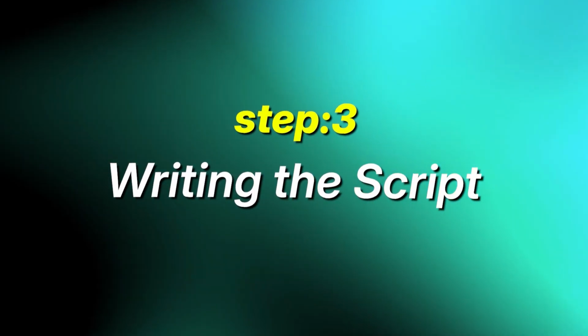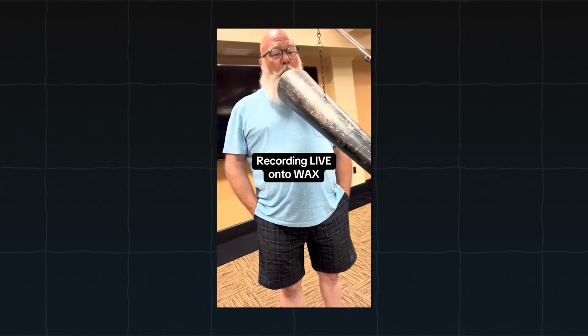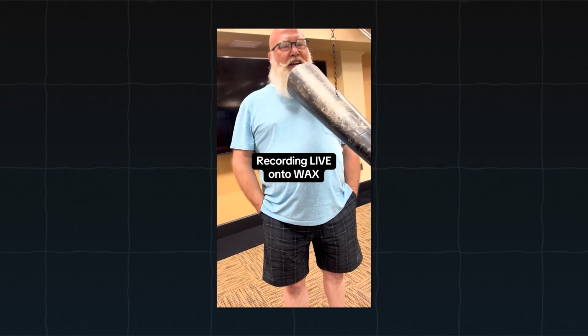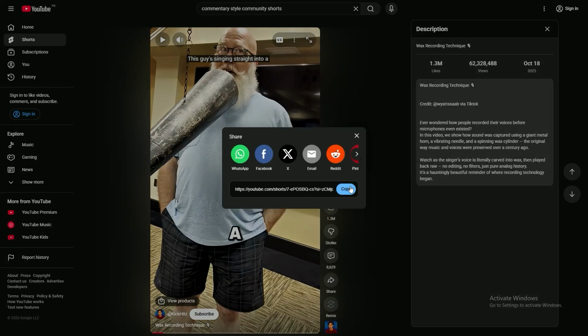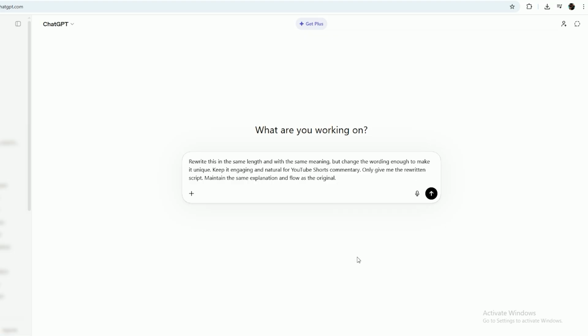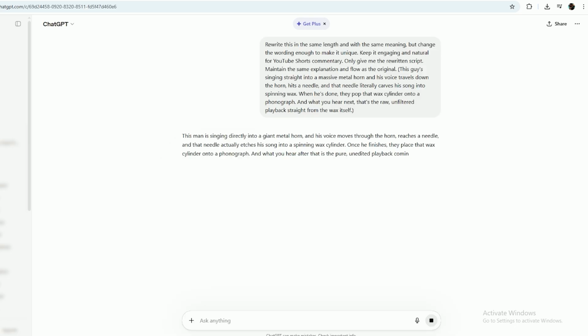Step 3 is writing the script. Once you have the clip, your job is to explain what is happening in a short, simple, and engaging way. The easiest method is to first understand the clip, then build a short commentary around it. You can also take inspiration from an existing version, extract the transcript, and then rewrite it in your own words, so the structure stays strong, but the script becomes yours. Keep it short, clear, and curiosity-based.